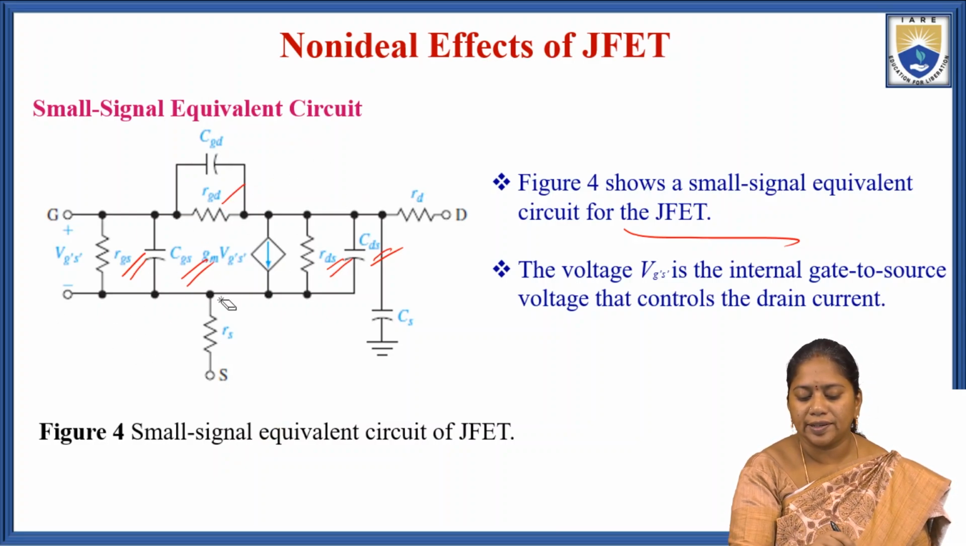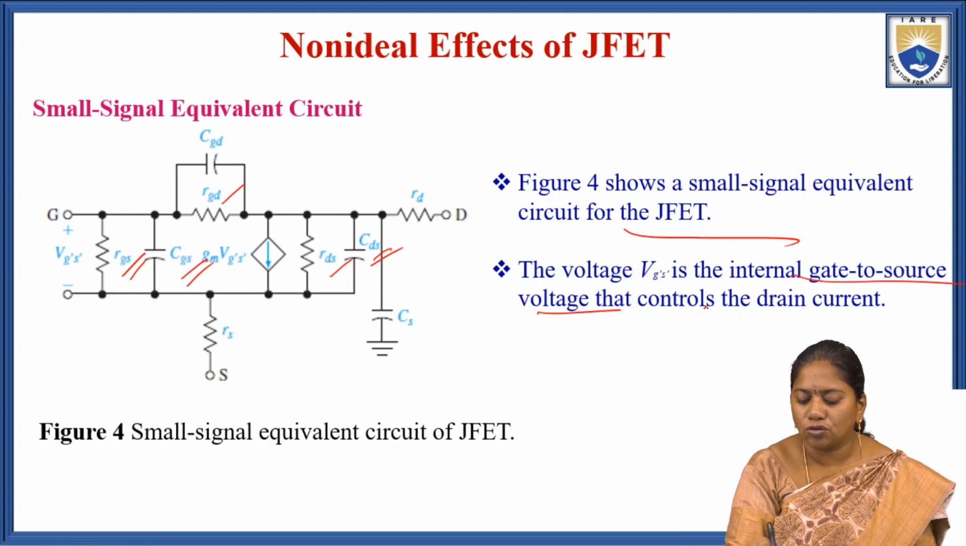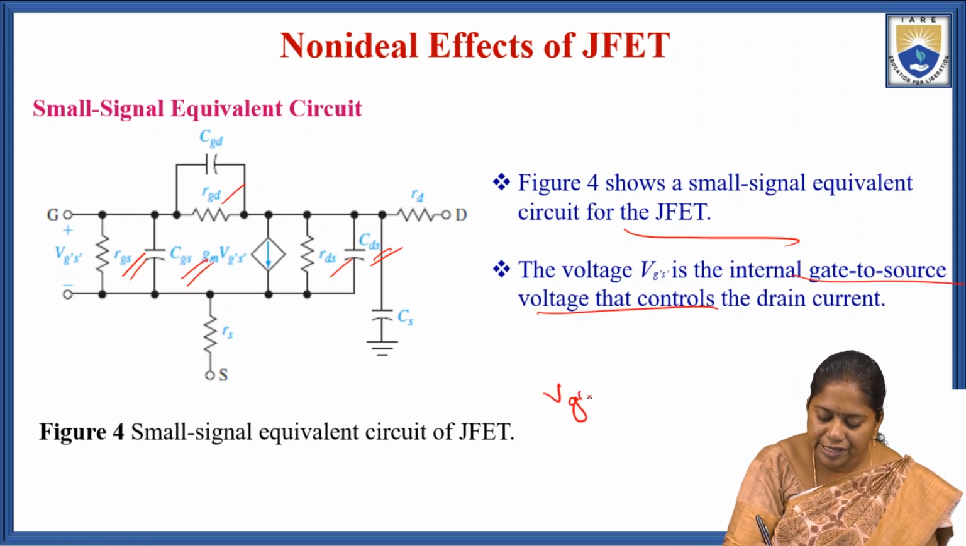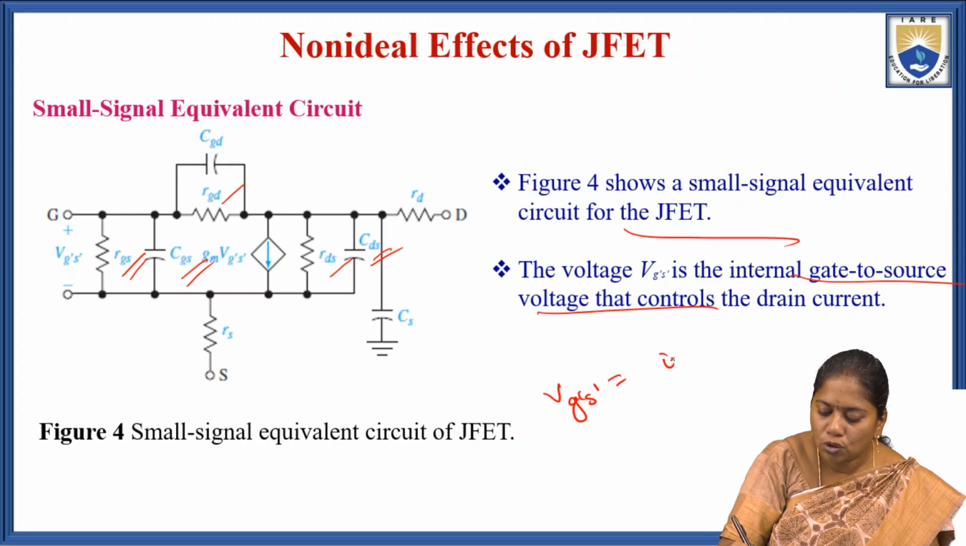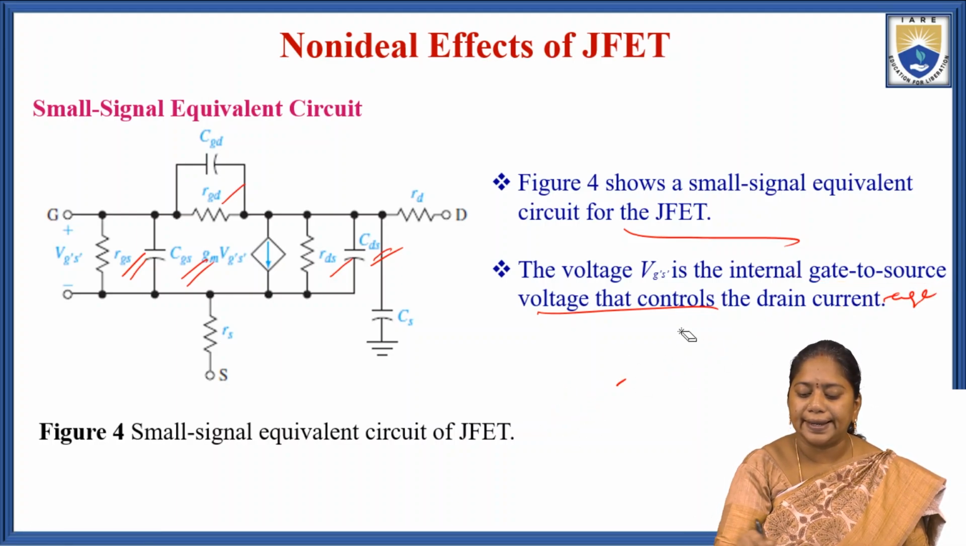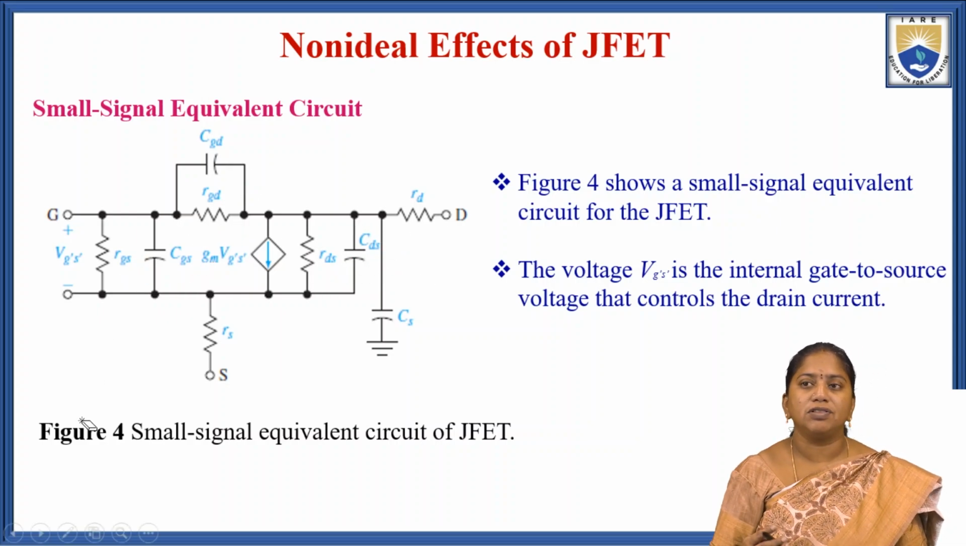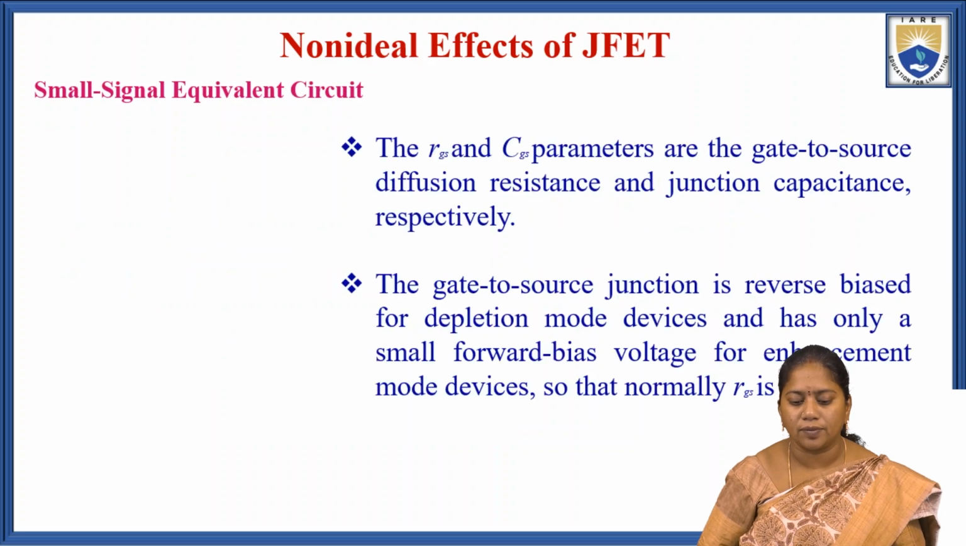The voltage VG dash S dash is the internal gate to source voltage. It is the internal gate to source voltage that controls the drain current.